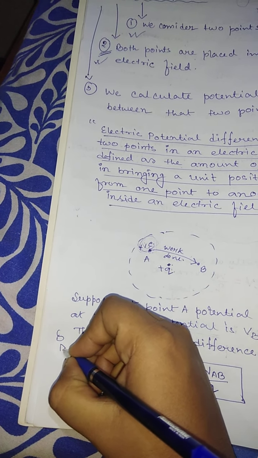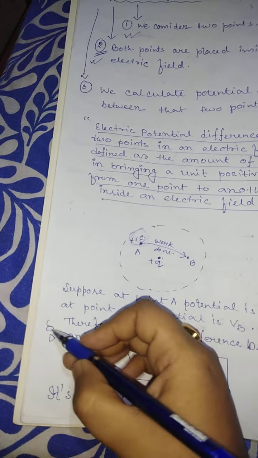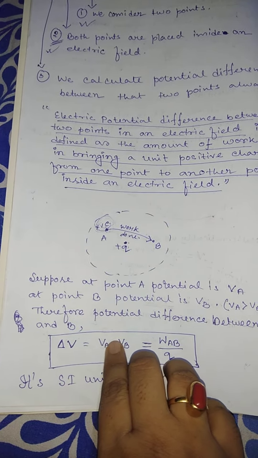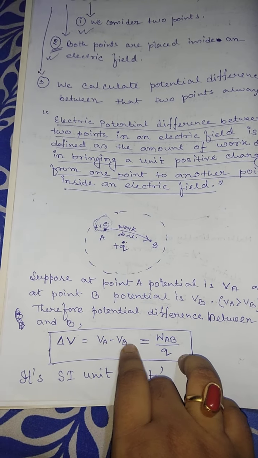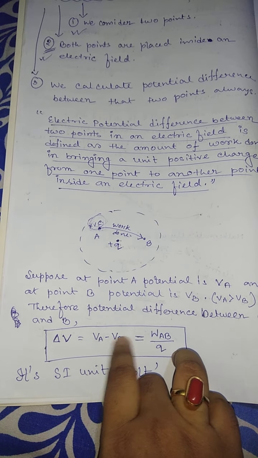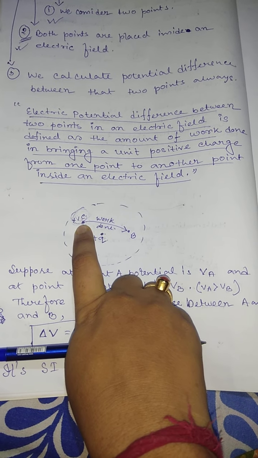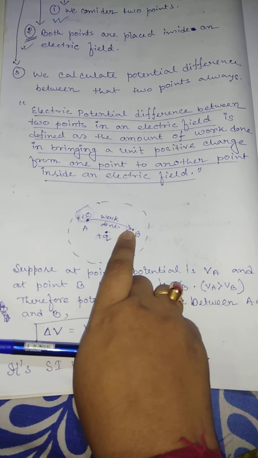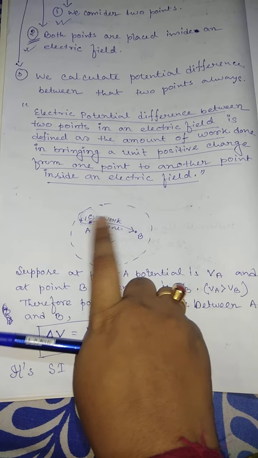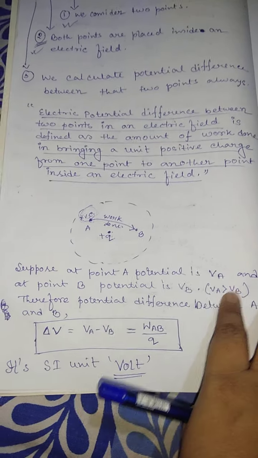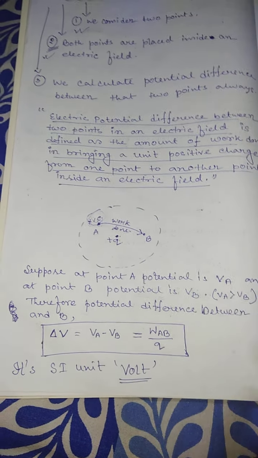Delta V means the difference between the potential at point A and the potential at point B. Here we consider the potential at point A greater than the potential at point B. If you consider B greater than A, then we write VB minus VA. But here I consider VA greater than VB.